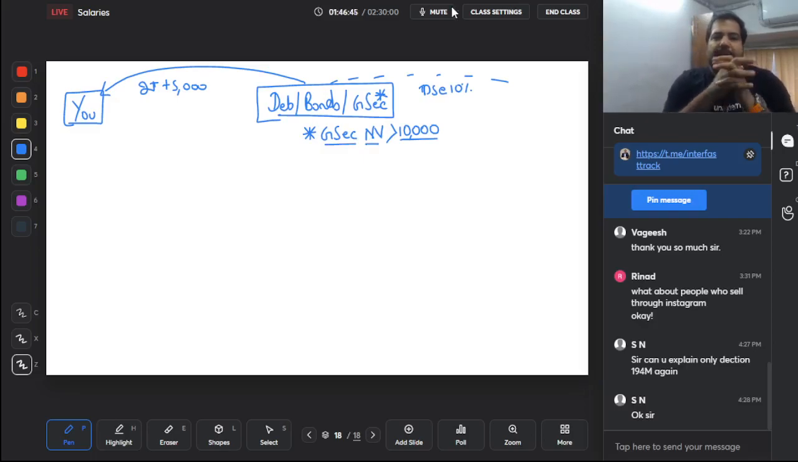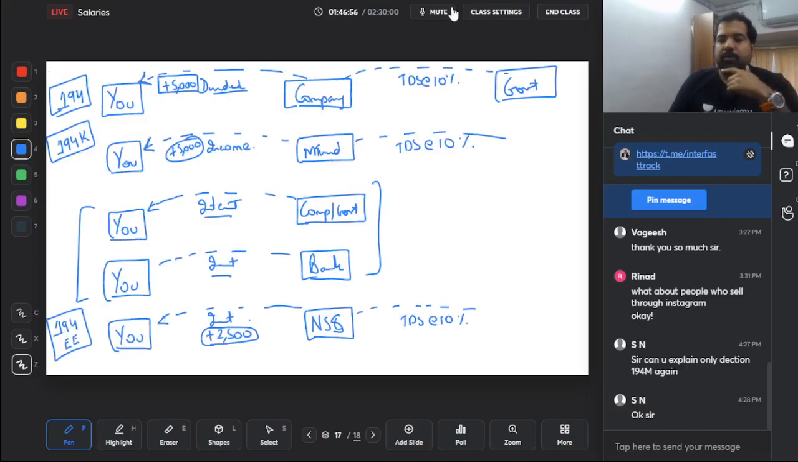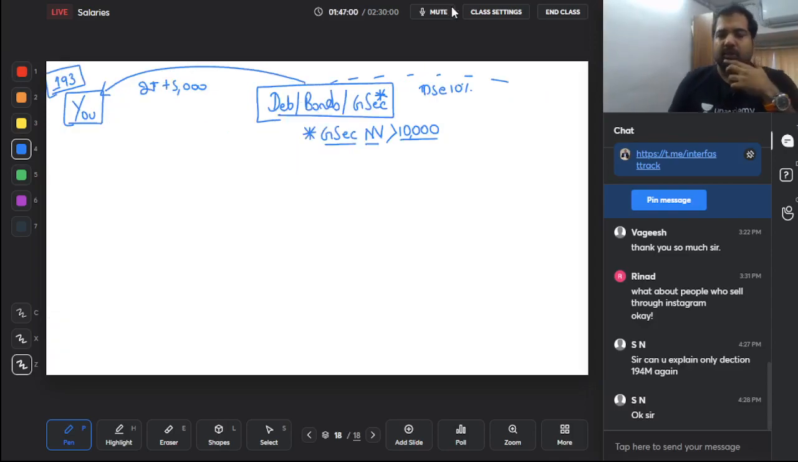So here we go, guys. This is debentures, bonds and government securities. By the way, the section is section 193. Yes, guys, very unique section. Most of the sections were 194 only. Salary was 192 and 192A. This is the only section which is 193.